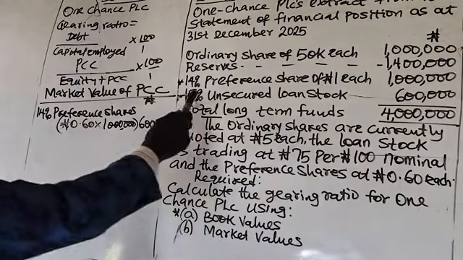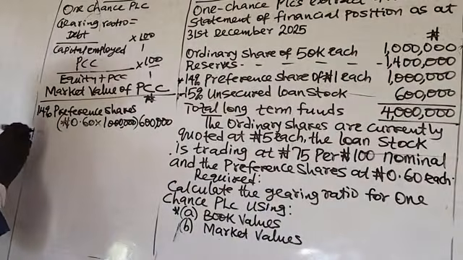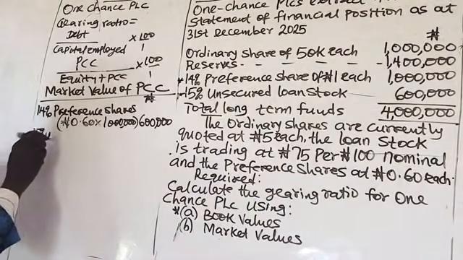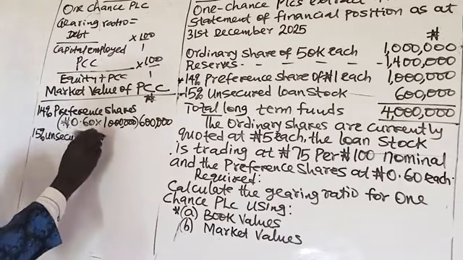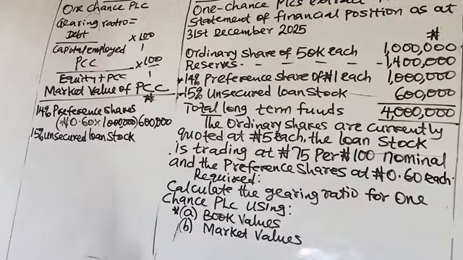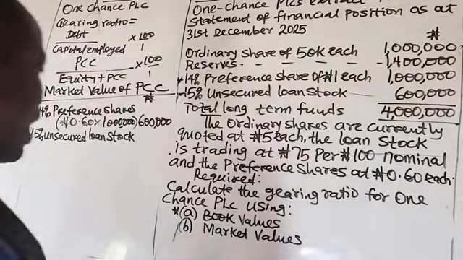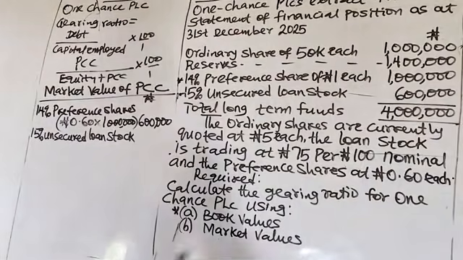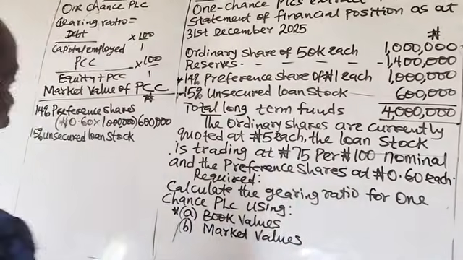Then we currently have 15% unsecured loan stock, and the book value amounted to 600,000 naira nominal. And we are told that the loan stock is trading at 75 naira per 100 naira nominal.